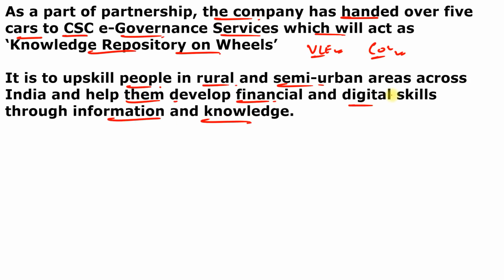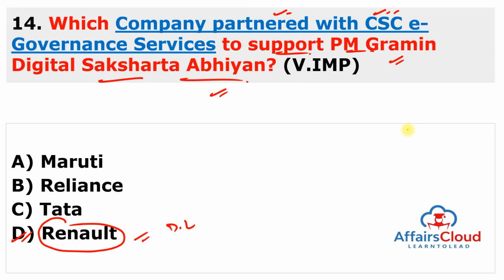The main aim behind this partnership is to digitally empower citizens in rural areas by training them to operate computers, laptops, browse the internet, access government websites, banking services, and undertake digital payments. So just remember, this is the Renault company which will provide 5 cars so that digital literacy can be enhanced, and it comes under the Prime Minister Digital Literacy Program. They tied up with the Common Service Center so that village level entrepreneurs can use these cars and also spread awareness about COVID-19 appropriate guidelines.